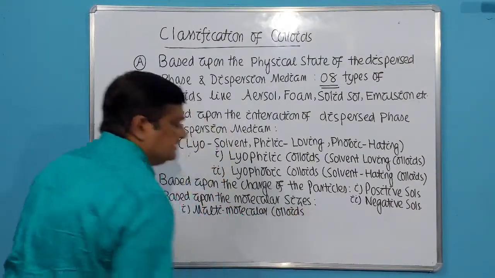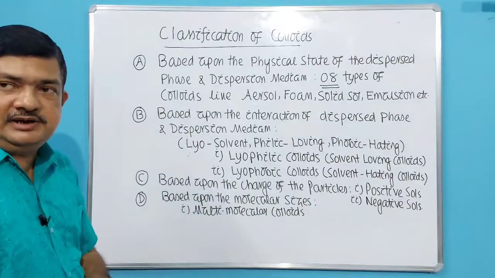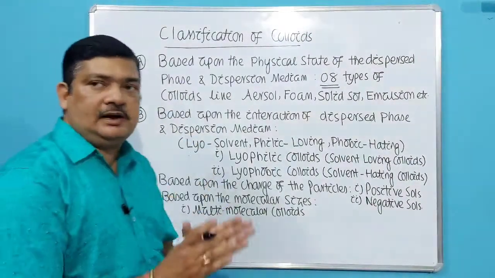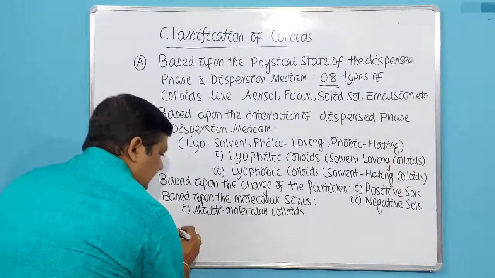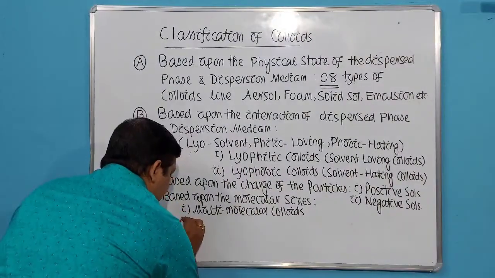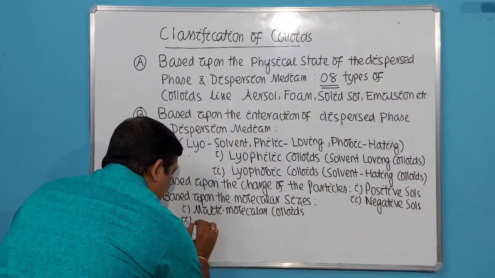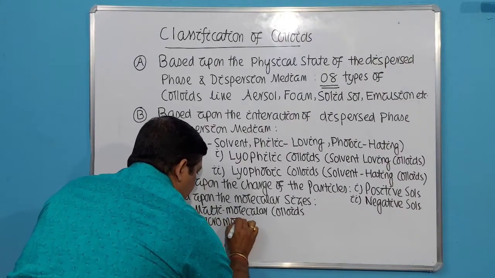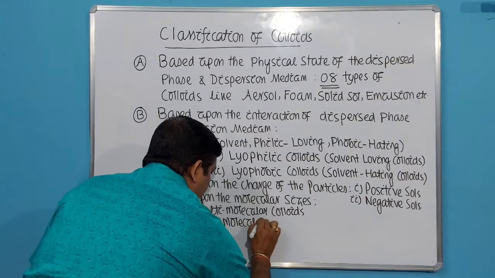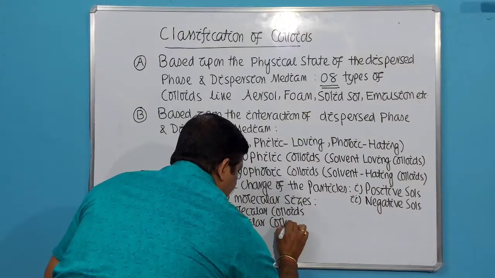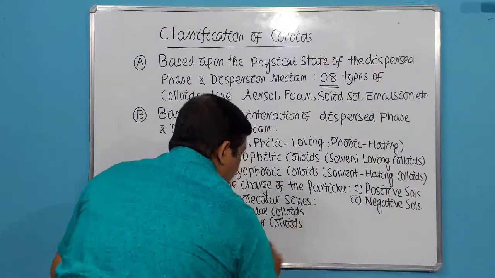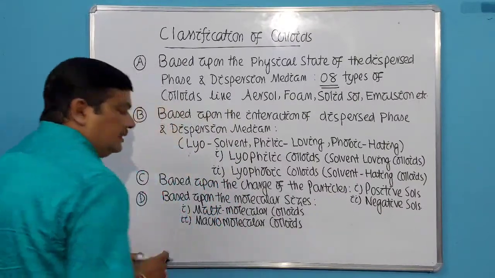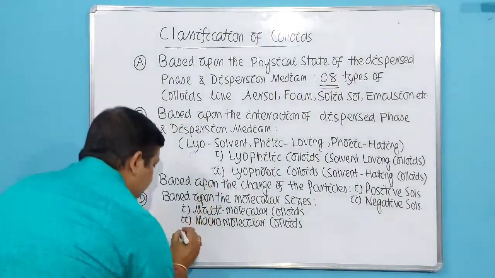where small particles combine together to come into the range of colloidal solution, that is 1 to 1000 nanometer. Then macromolecular colloids, where bigger particles are broken down to come into the range of colloidal particle, that is 1 to 1000 nanometer.